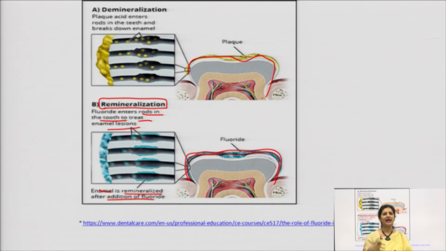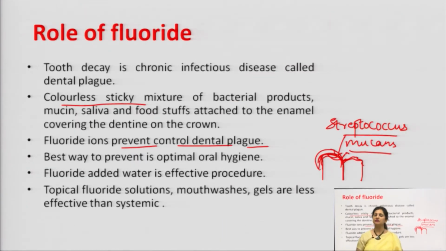It extracts calcium from the tooth. So, this is the process of demineralization where the plaque acid enters, rots the teeth and breaks down the enamel. And fluoride helps in the process of remineralization. Now, there is the layer of the caries of the plaque here. Fluoride enters into the tooth to treat these enamel lesions and helps in the remineralization. So, we are clear with the role of the fluoride.